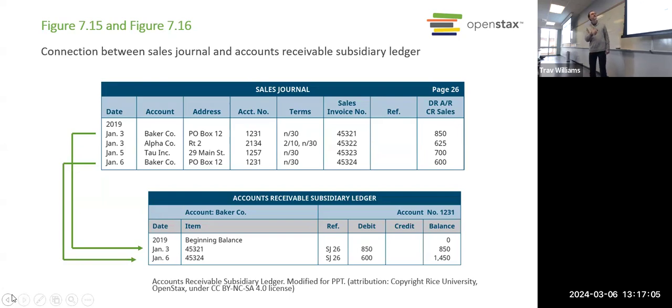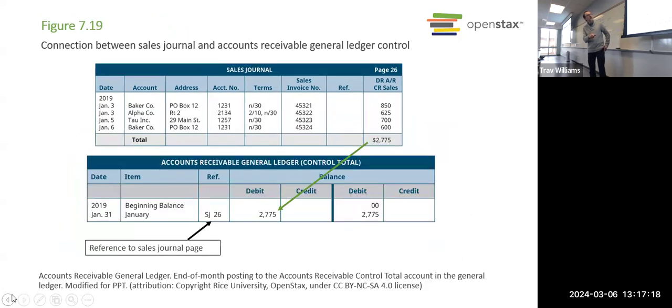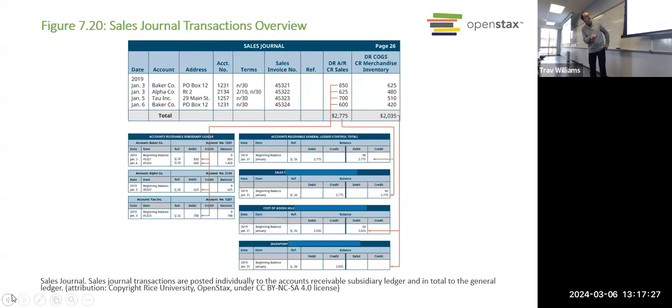Just makes sense, right? And then the other customers we recorded in their accounts, but then we also can record the sales. The total sales gets recorded to the sales account.